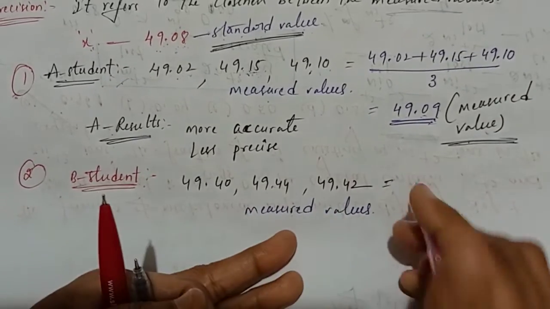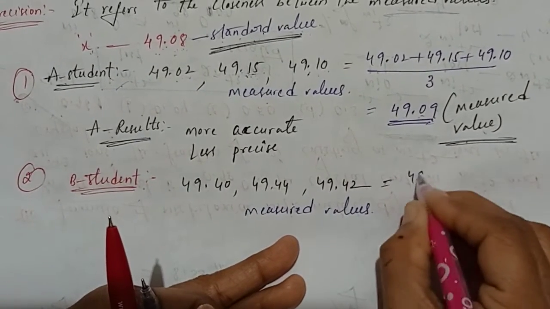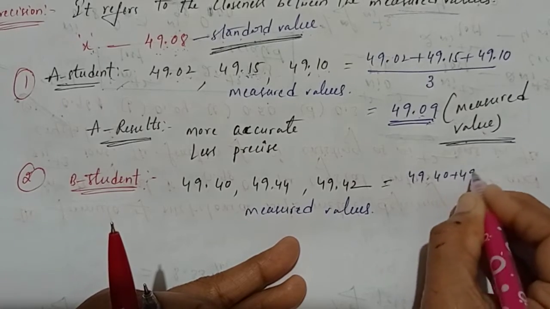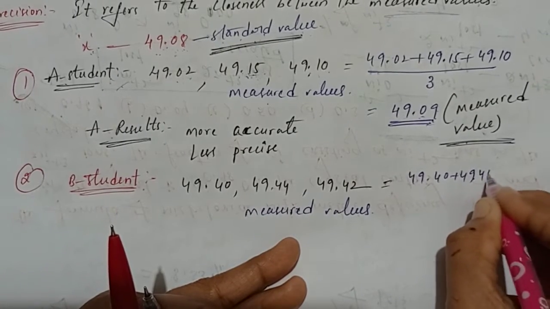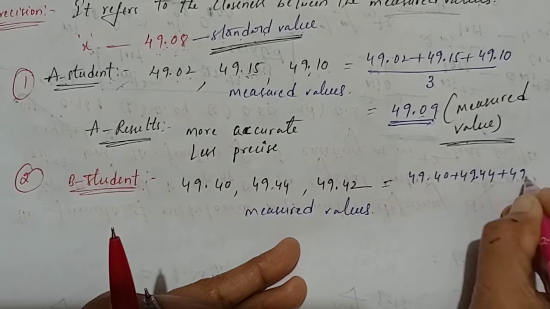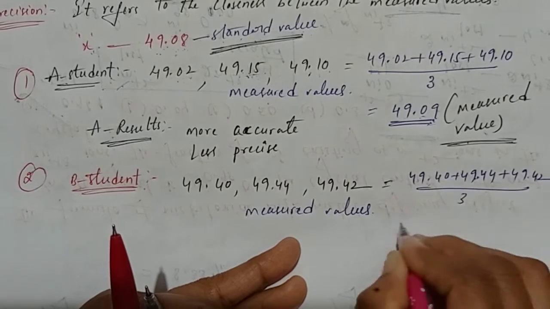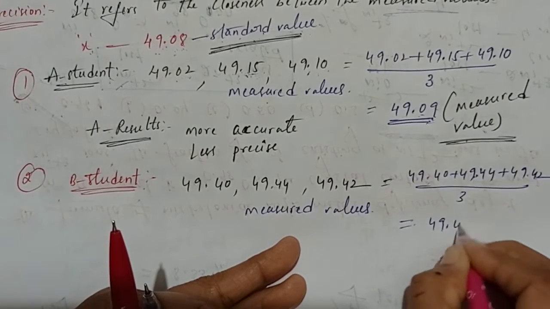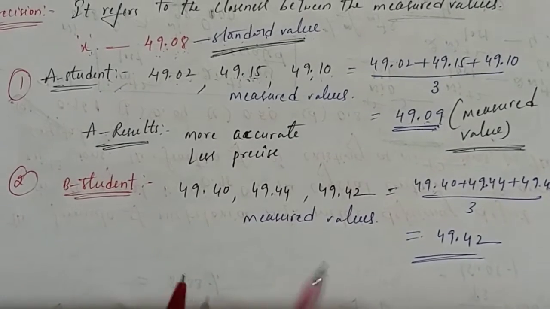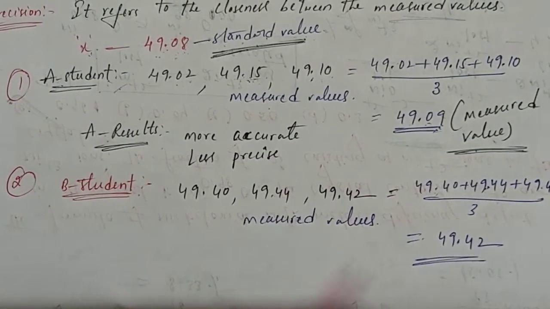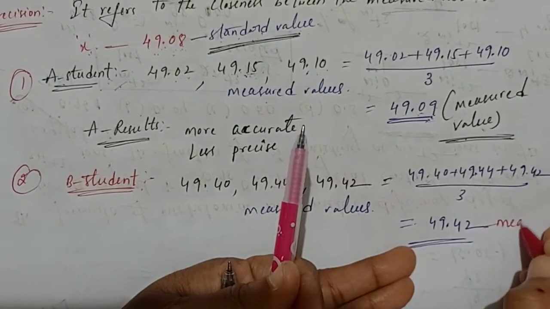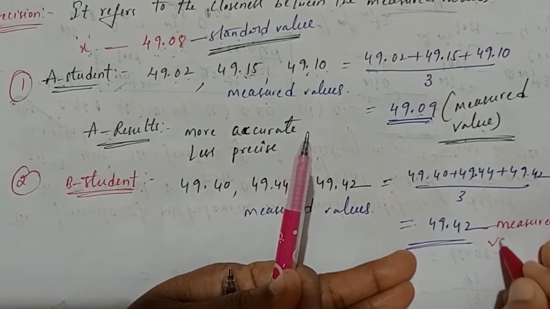These measured values, calculate Nana. 49.40 plus 49.44 plus 49.42 divided by 3. How much you will get? 49.42. Now see students, this is which value? This is the measured value. Clear? This is the measured value.